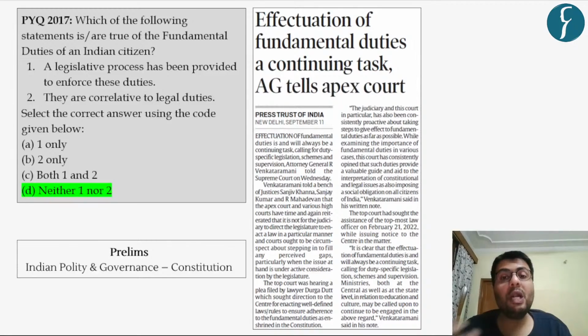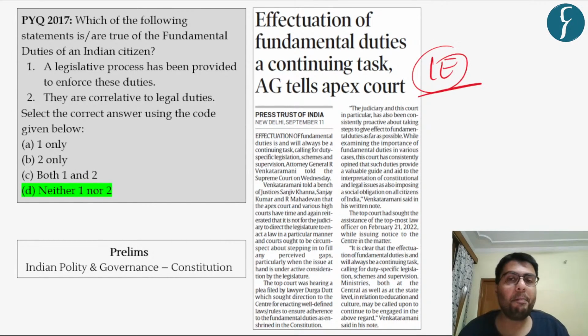And with this, we move to the last article of the day, which appeared in the Indian Express newspaper. And this news article quotes the Attorney General of the Government of India as he held that effectuation of fundamental duties has to be a continuing task.